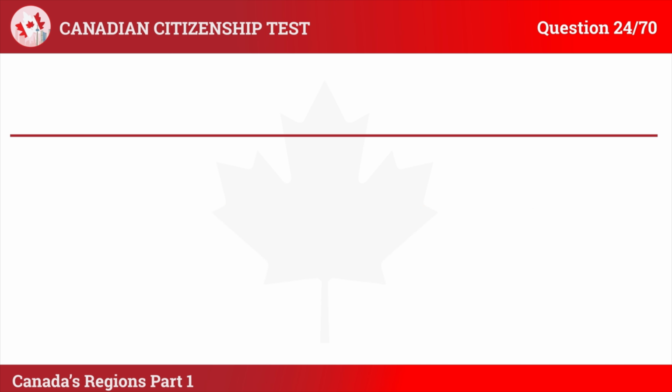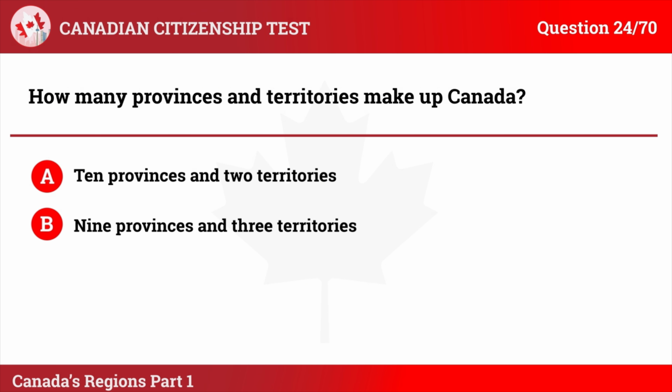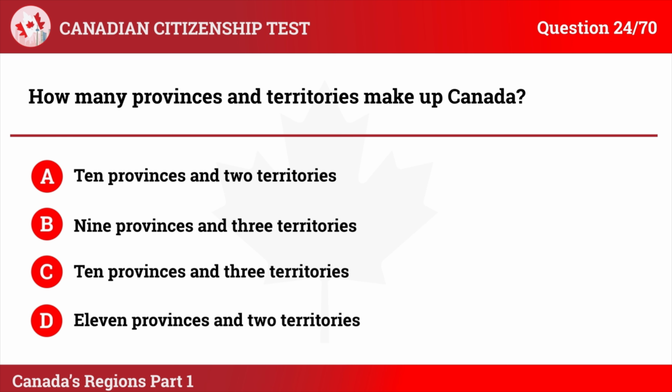Question 24. How many provinces and territories make up Canada? A. 10 provinces and 2 territories. B. 9 provinces and 3 territories. C. 10 provinces and 3 territories. D. 11 provinces and 2 territories.